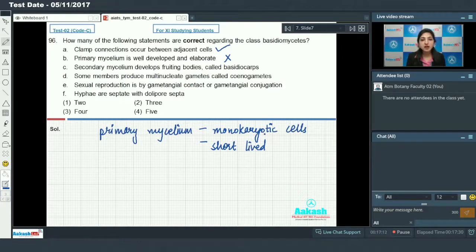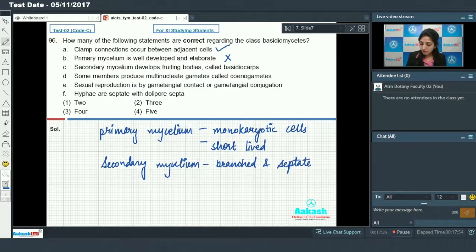And secondary mycelium of Basidiomycetes is composed of profusely branched and septate hyphae. Secondary mycelium is composed of profusely branched and septate hyphae. So primary mycelium is well developed and elaborate? No. This statement is true for secondary mycelium.